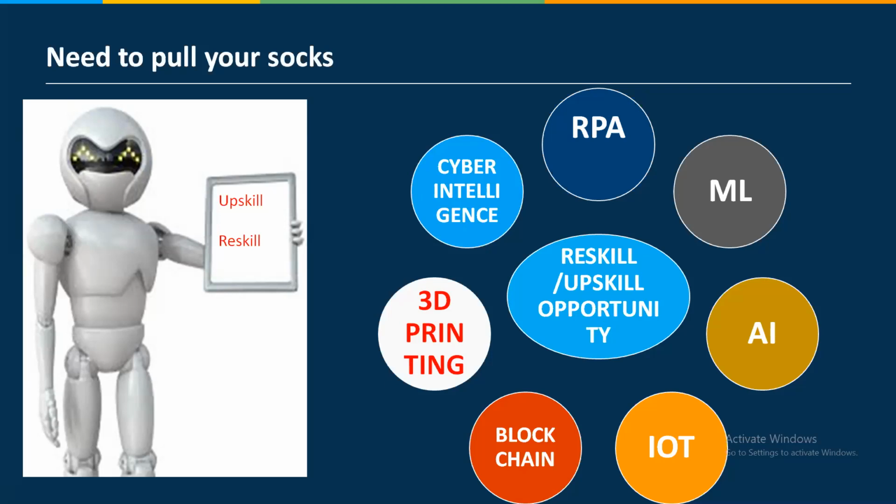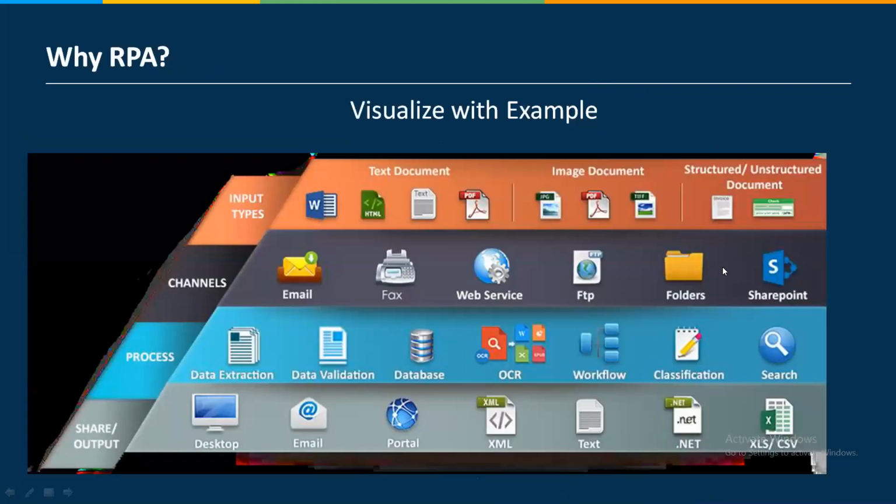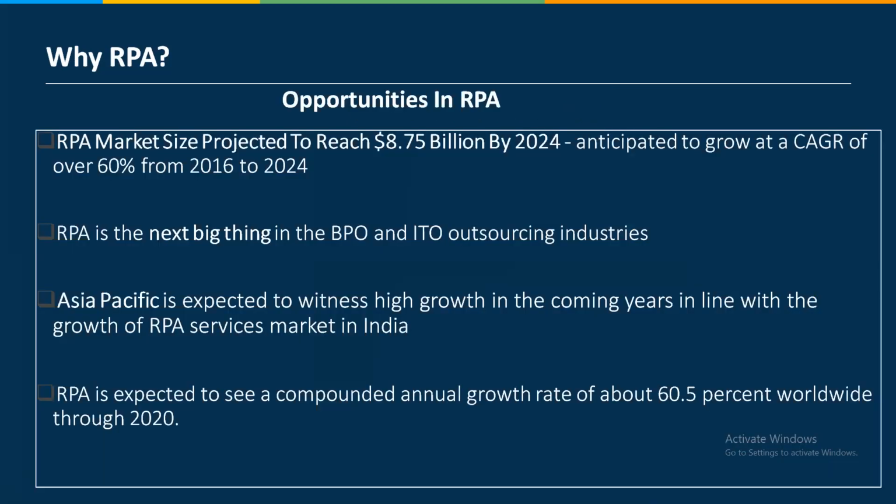Of course, 2, 3, 4 years down the line, RPA would not be there. Maybe the next RPA, cognitive RPA, AI, ML will be there. At the same time, you have to reskill and upskill. And that is the reason why, if low skill jobs are decreasing, at the same time RPA jobs will increase. I cannot create a bot without a human. Ultimately, I need a human. So why RPA? I'll tell you this part later on. Let's go with this one.